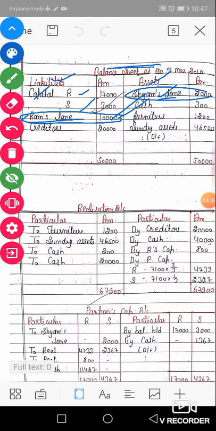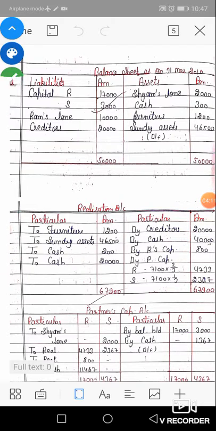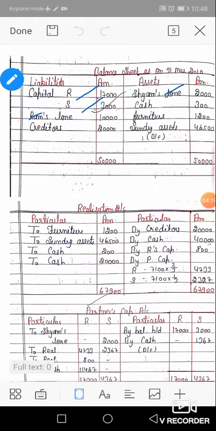Next, cash balance is given as rupees 300, furniture is given in the numerical as rupees 1,200, and creditors of rupees 20,000 are given. These assets and liabilities are given in our numerical.